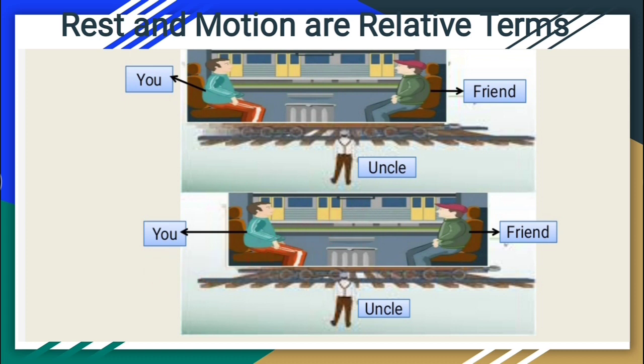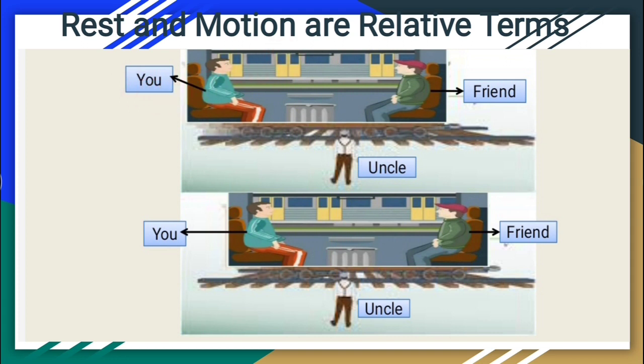So let us suppose that you and your friend are sitting in a moving train, and this is your uncle who has come to see you off at a station and is standing on the platform. So let us see what your friend and your uncle observe about you.